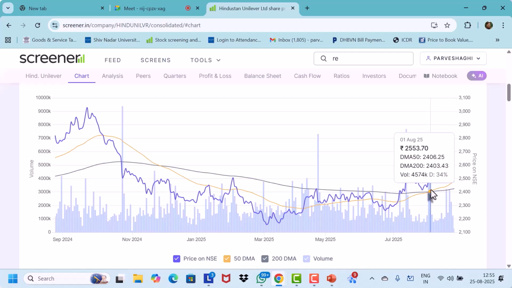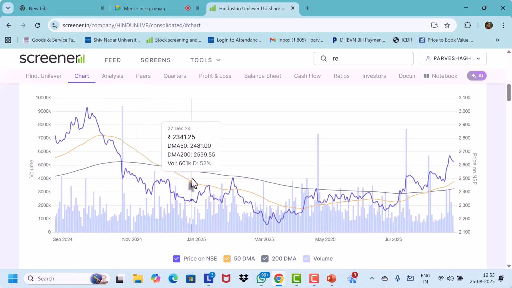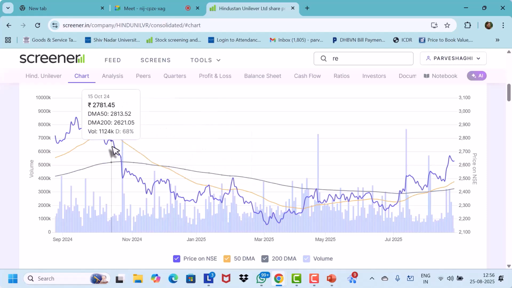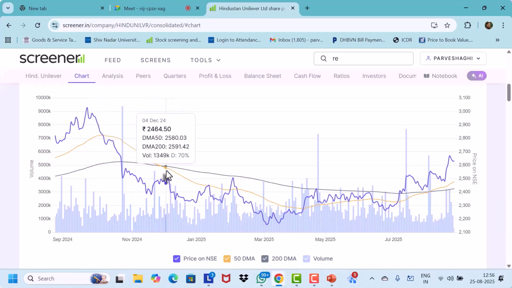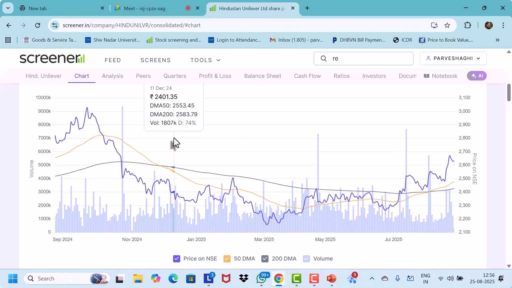And here, there is a reverse crossover. The 50-day moving average has gone down below the 200-day moving average. Here, what is happening is the 50-day moving average has actually gone down below the 200-day moving average. And this is called a dead cross. Okay, so a dead cross signifies a bearish phase has begun.